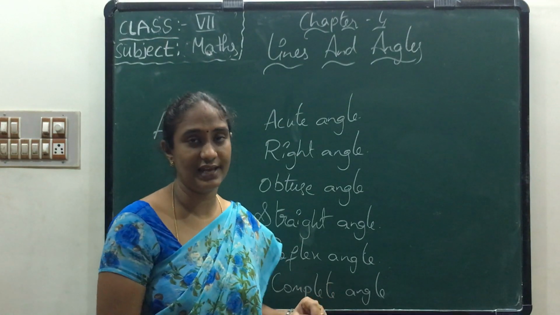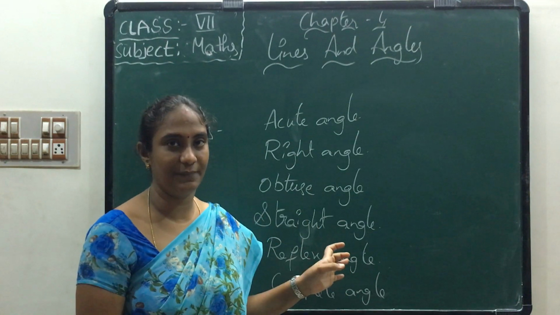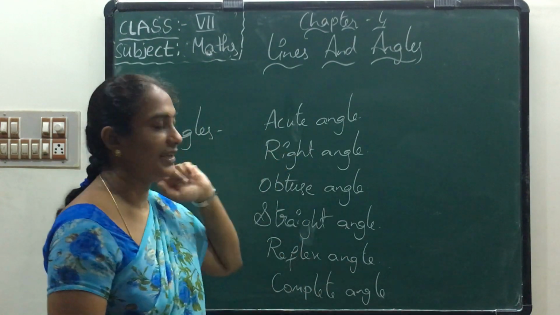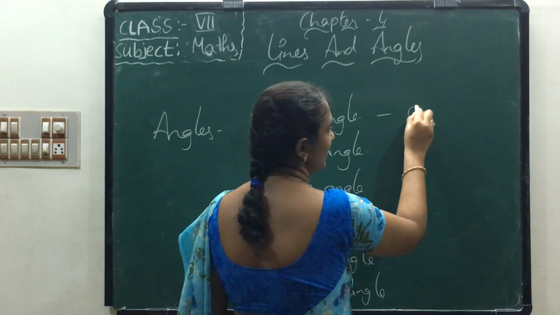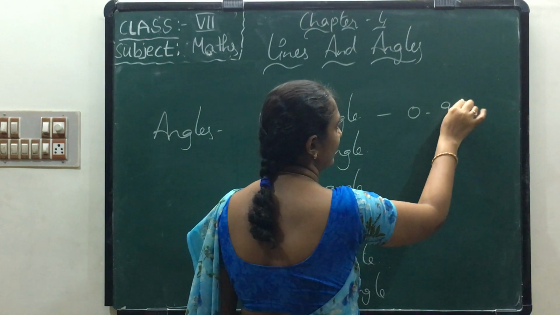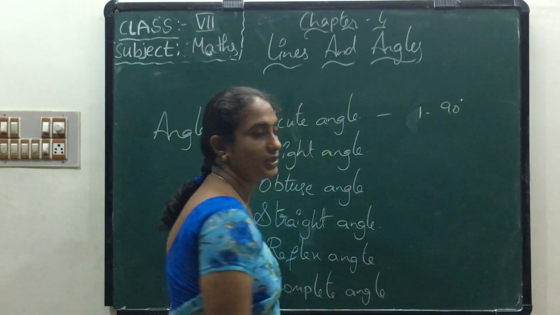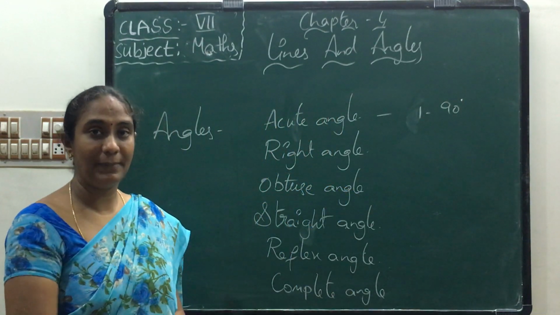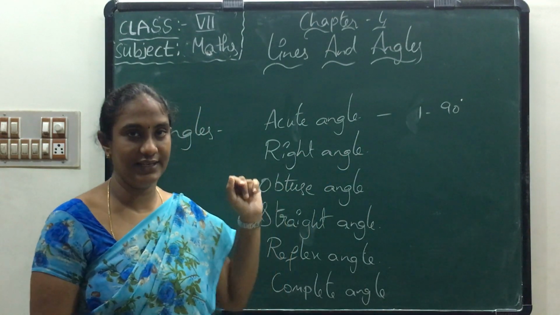In the last classes you have already learned about these angles. Once again I am repeating. The acute angle: the numbers between 1 to 90 degrees are called acute angles.